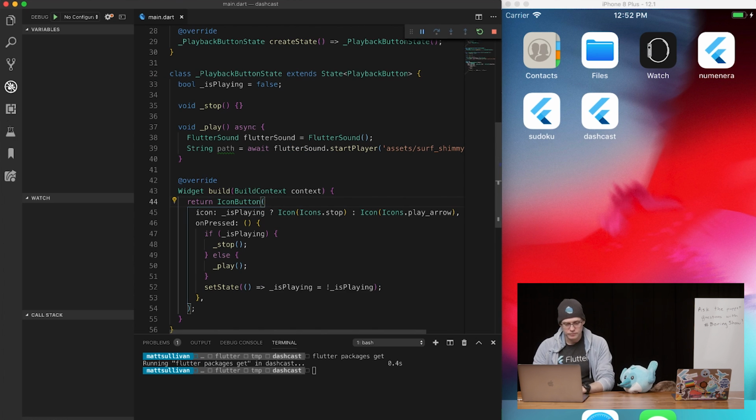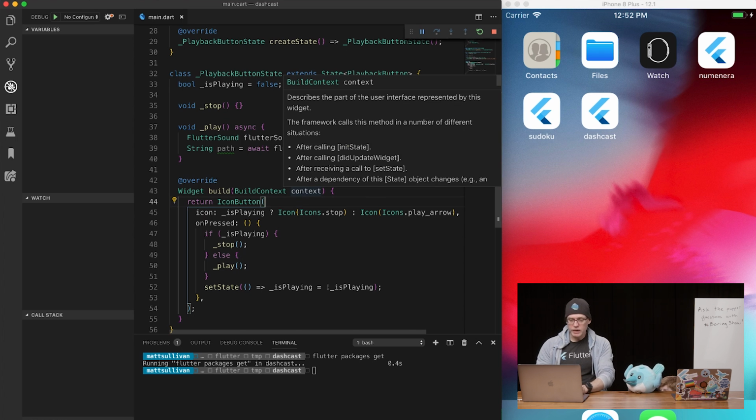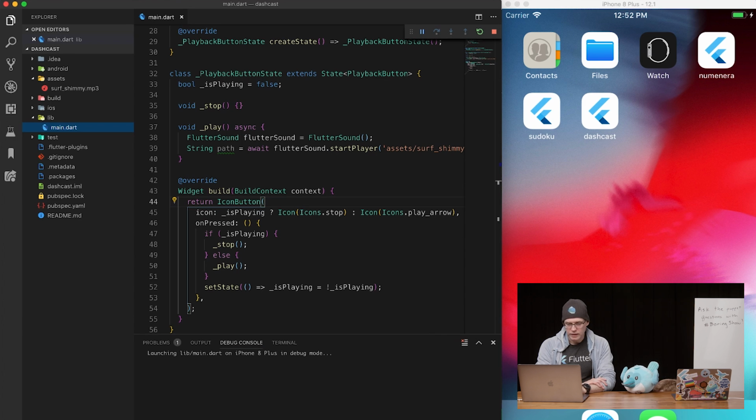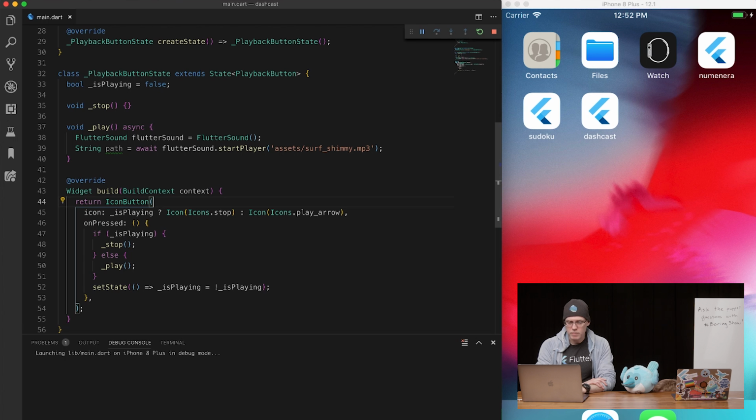I think so. Also, I keep saying we're on Android. I'm actually using the iOS simulator. Okay, so we are started up again. Let's bring up our debug console and let Xcode do its magic.